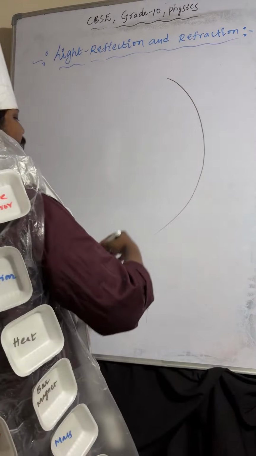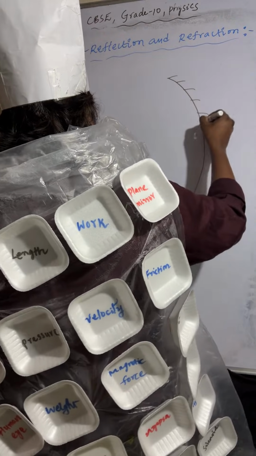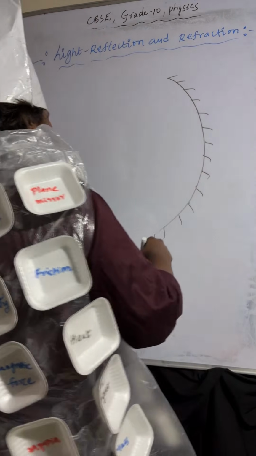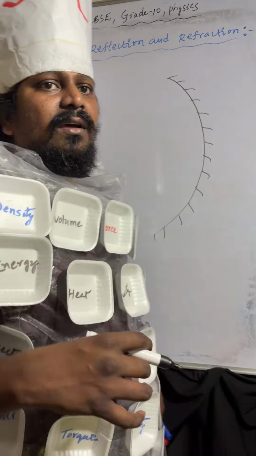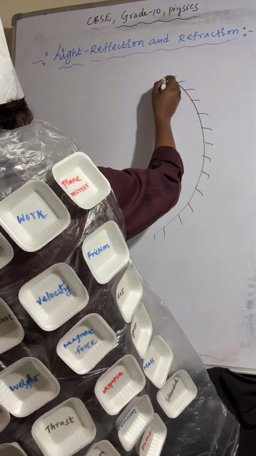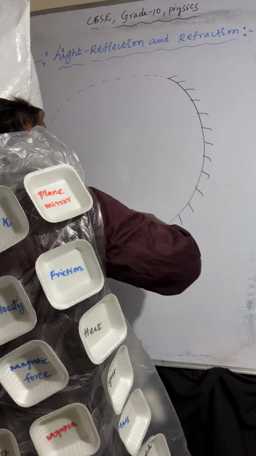So I am taking a concave mirror. It is a part of a sphere.